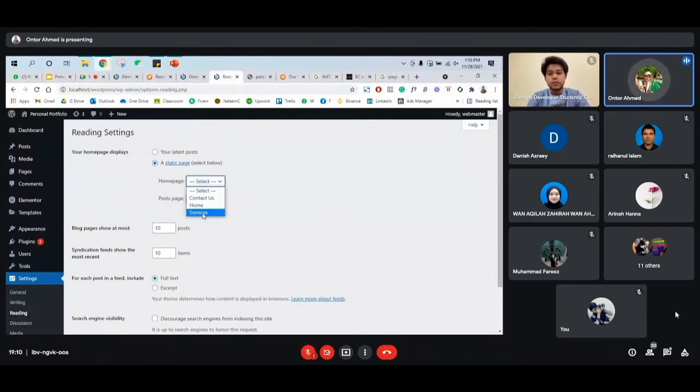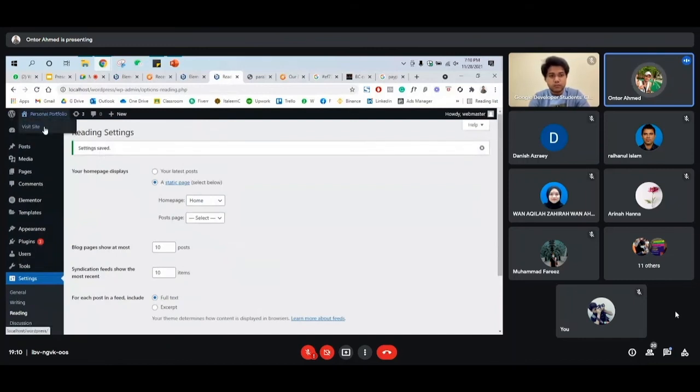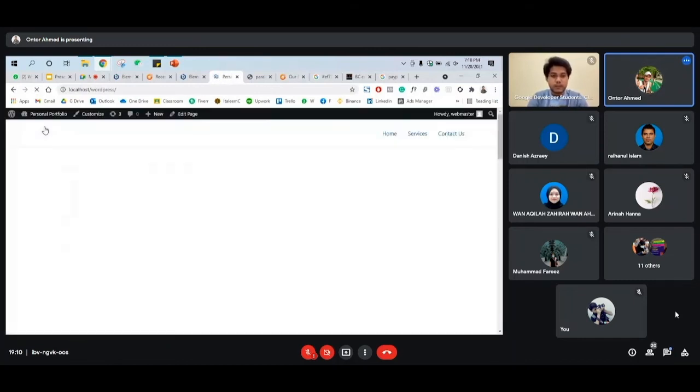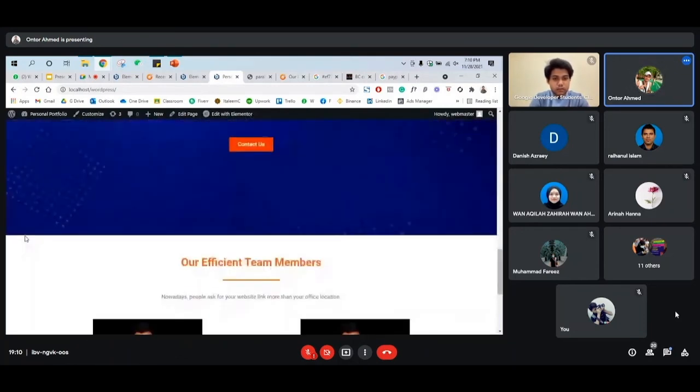So this is all the pages we just created, we have the list here, so you can just click on home and then save changes. So now if you go to visit site, you don't need to go to home, it will automatically appear as the home page.